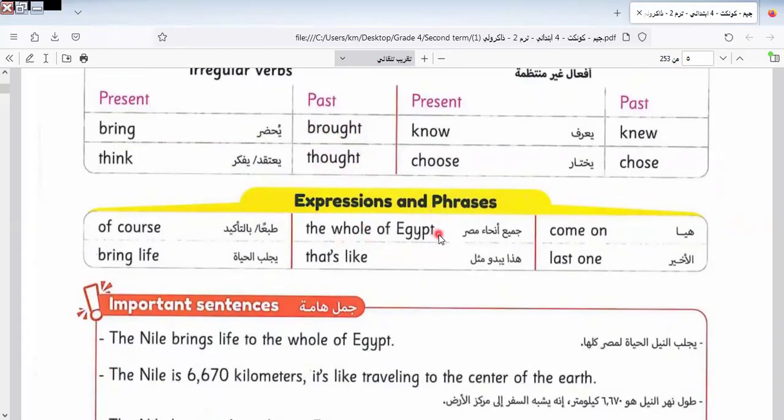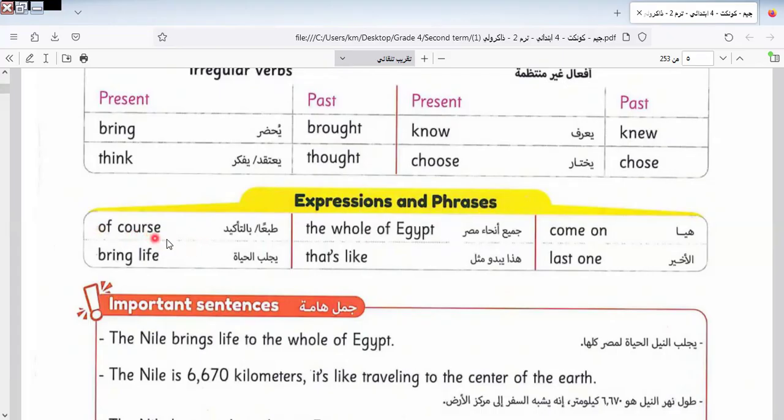Some of you are saying, Miss Iman, what is the benefit from expressions and phrases? Expressions and phrases are important for us. Why? Because we are going to write a paragraph. So these expressions and phrases are important for us to write a good paragraph. So we must know them. And I would like to say that the paragraph is from the topics that we learned during the year. So we must study some sentences to help you in writing the paragraph.